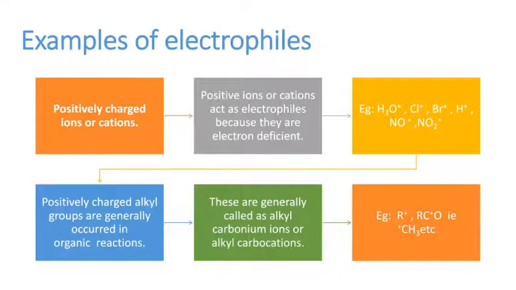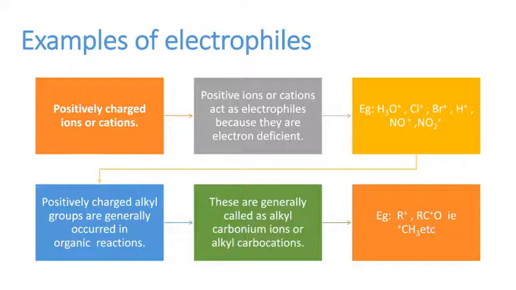Now let's consider the examples of electrophiles. First of all, let's discuss the positively charged ions or cations. The positive ions or cations act as electrophiles because they are electron deficient. The ion which possesses a positive charge on it is electron deficient. Because of that reason, it acts as an electrophile.